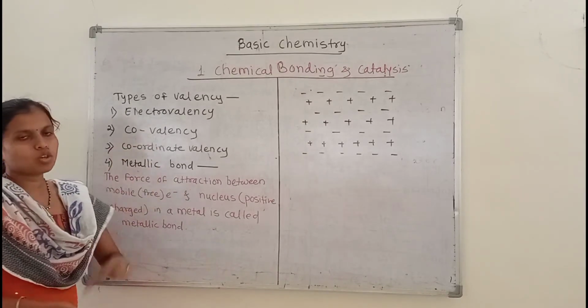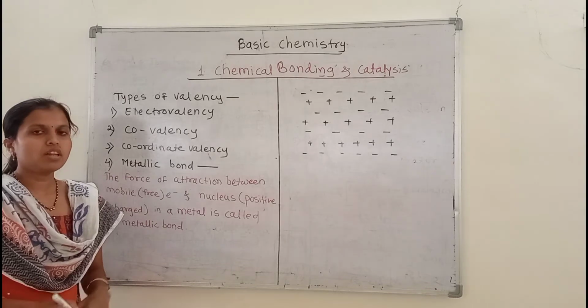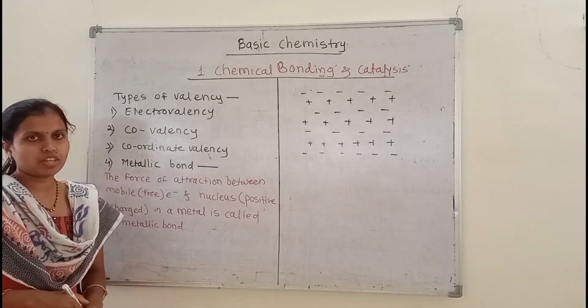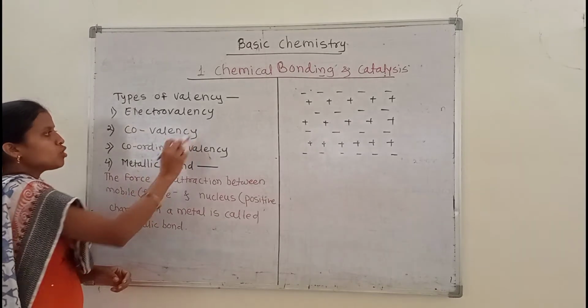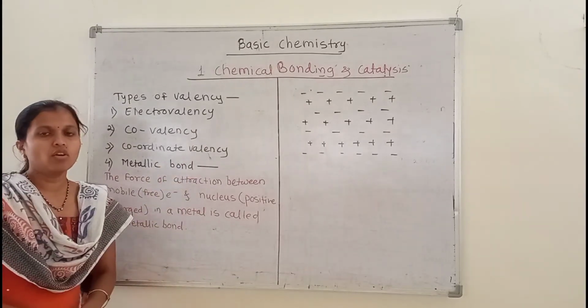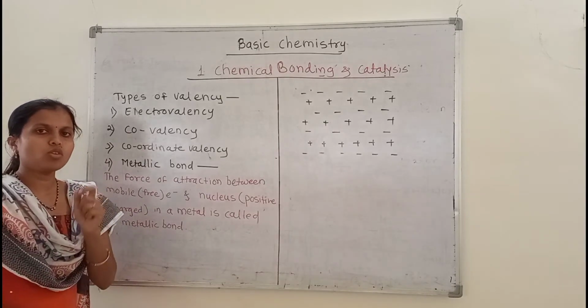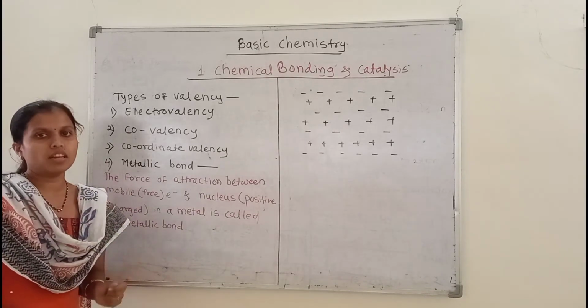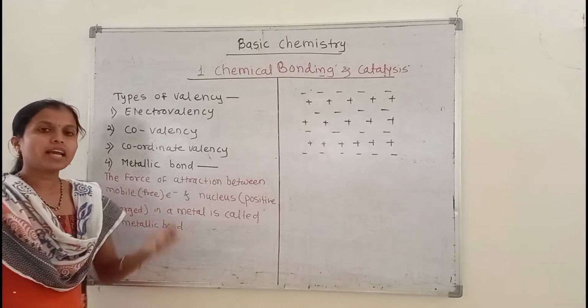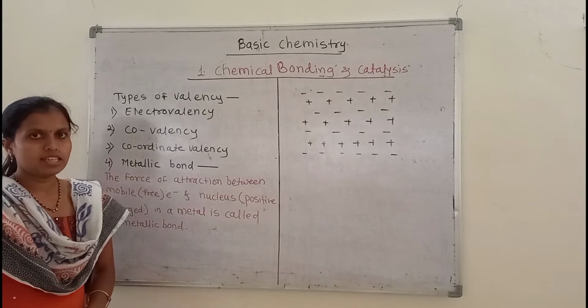The next type of valency is covalency. Covalency is formed when two atoms mutually share their electrons. Then the covalent bond is formed. And coordinate valency is seen when, of the two atoms, only one atom shares its electrons and the other atom accepts the sharing. Then coordinate valency is formed.